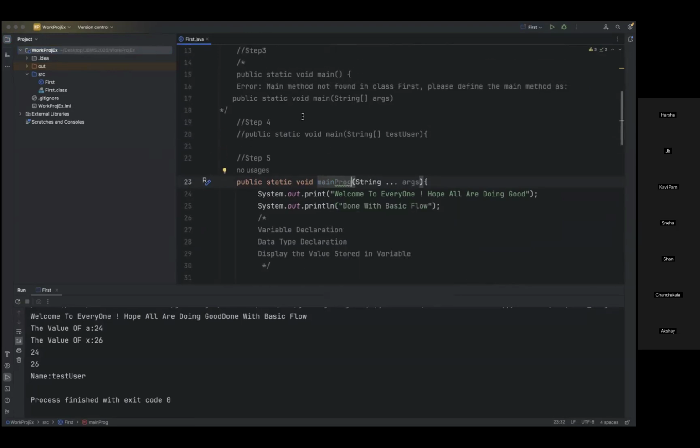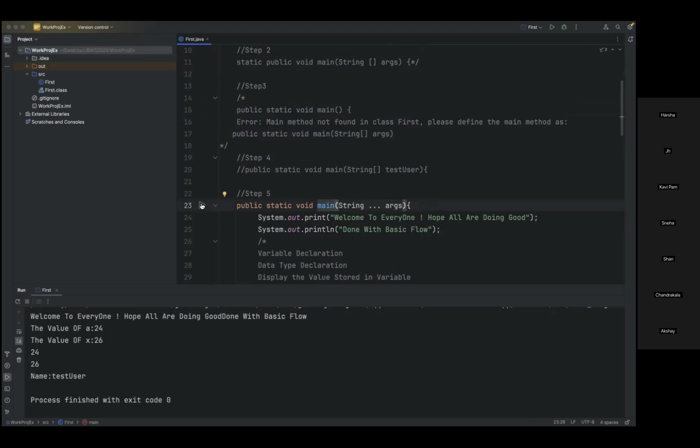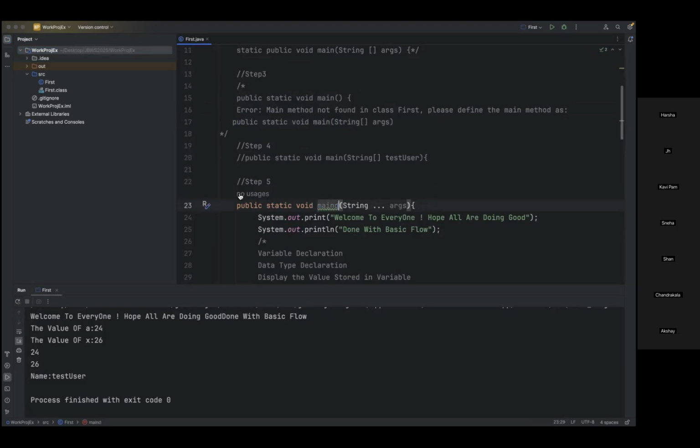Again, as I mentioned, the error message it has given: when I'm running this program, it is giving "main method not found in a class. Please define main method." So we should follow this. If I want to write any Java program and it should execute and provide a proper output, whatever statements we need to write, we need to follow this. If I modify this, it won't execute. You see, right? If I give one letter, again a runtime exception will be thrown.